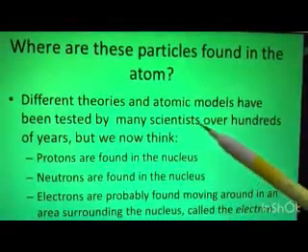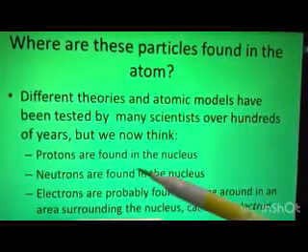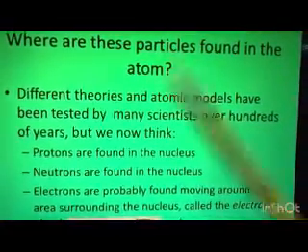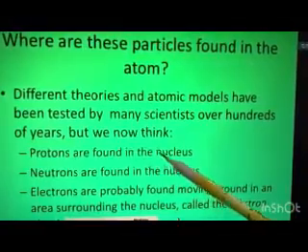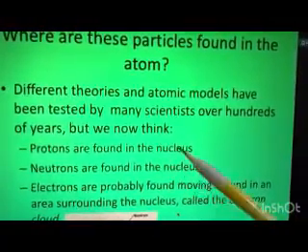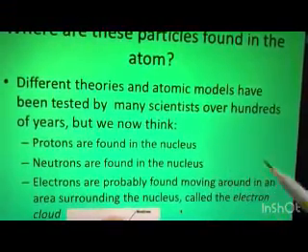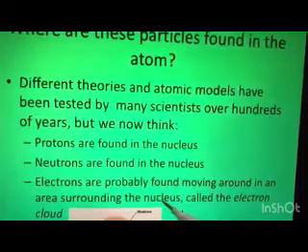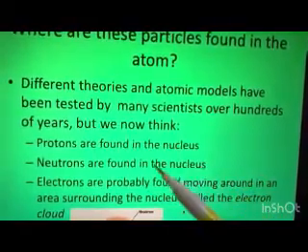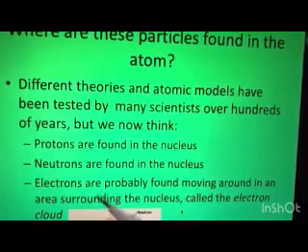Different theories and atomic models have been tested by many scientists over hundreds of years, but we now think that protons and neutrons are found in the nucleus. Means both are found in the nucleus. Electrons are probably found moving around in an area surrounding the nucleus. So basically protons and neutrons are found in the nucleus, but what about the electrons?